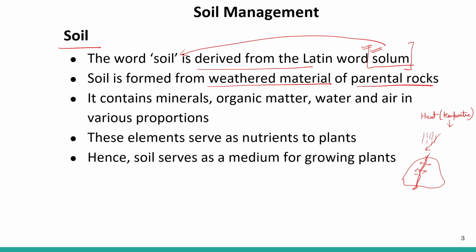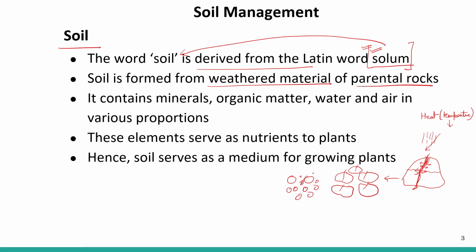Okay, and when there are crevices in the rock, there is rain also. Sometimes there is rain, so these crevices get filled up with water. And when the temperature is low, this water freezes and increases its volume in the crevices. That causes pressure on it, and again the rock breaks up into pieces. So we will see that there are lots of pieces of these rocks, and the same happens with these, and they break into still smaller pieces.